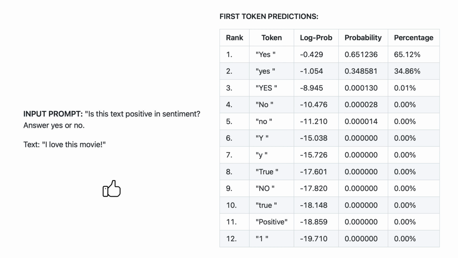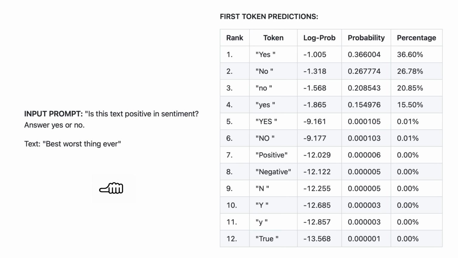Let's say we want to classify the sentiment of I love this movie. We can construct it so that the first token represents the answer prediction. Since positive and negative are words with a lot of syllables that will be represented as multiple tokens, we don't ask the model for those words. We set it up so that the model responds with yes or no, so that each of our classification classes is represented by a single token. Now, the model has to predict what comes next. Just like with knock knock, who, Llama will predict the most likely response.